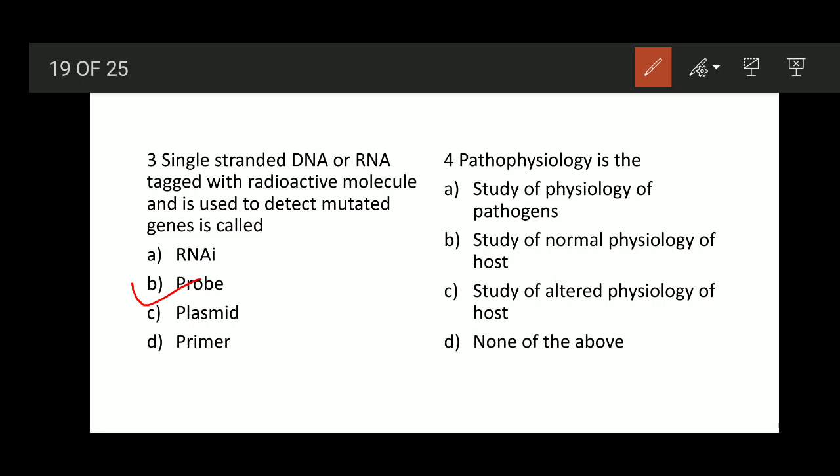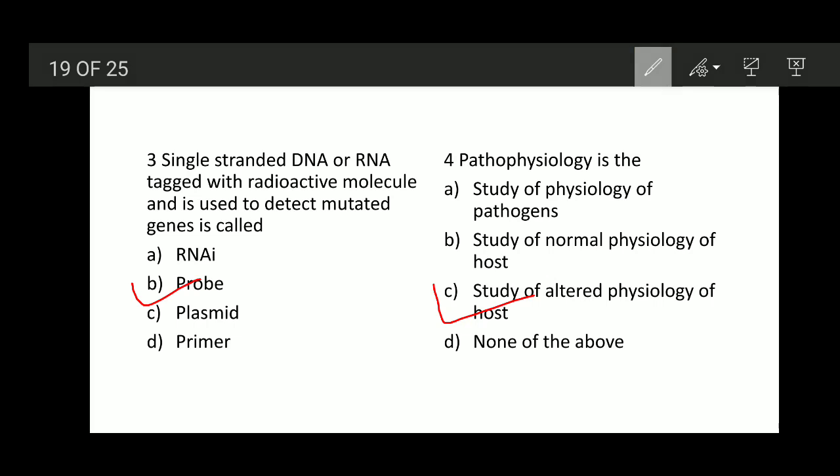So it is referred to as pathophysiology. The alteration of the physiology due to the presence of the pathogen or the invasion of the foreign body is known as pathophysiology. Option C, study of altered physiology of host, is the right answer.